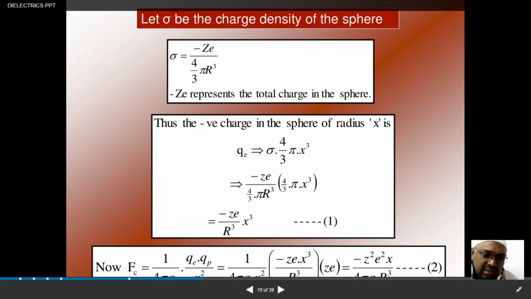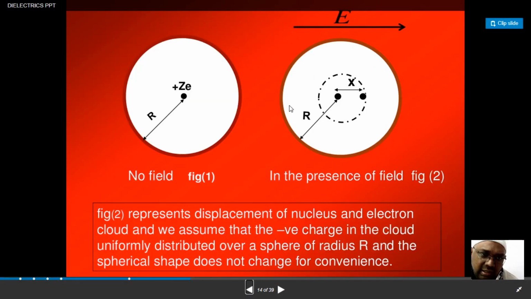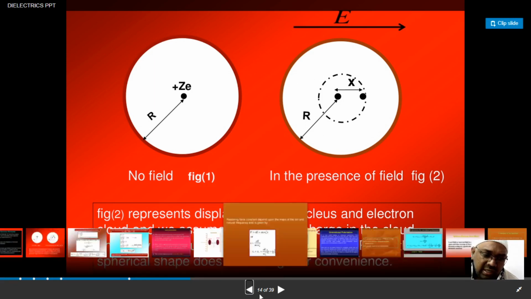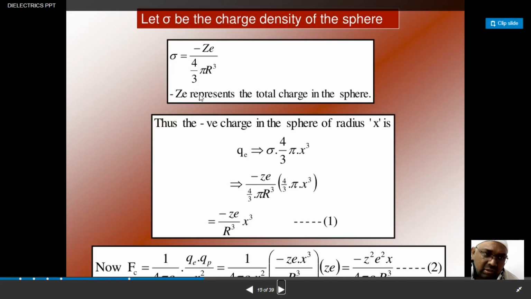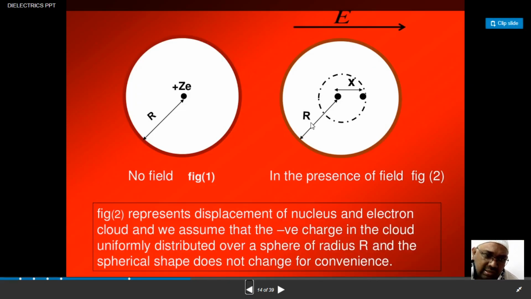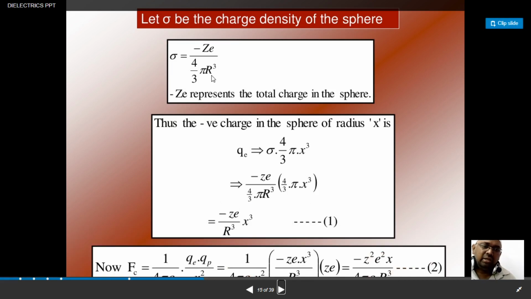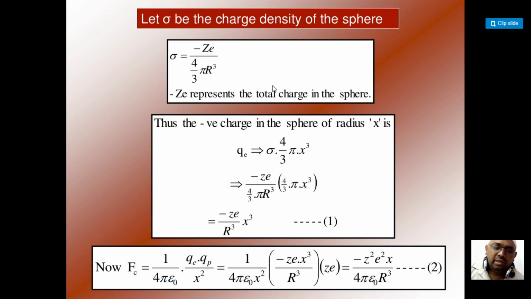You can see this figure again. This is in the form of a sphere, so the volume of the sphere is given by 4 by 3 pi R cube, where the radius is capital R. So I think you got a very clear idea of what Ze is. Minus Ze represents the total charge present inside the sphere. The influence of the negative charge, that is the electron cloud, will be more when compared with the charge due to the nucleus.